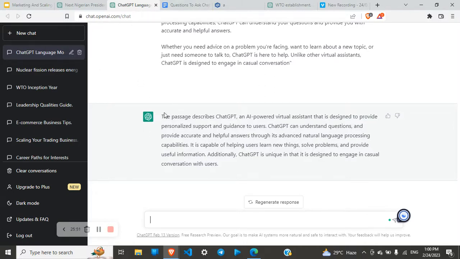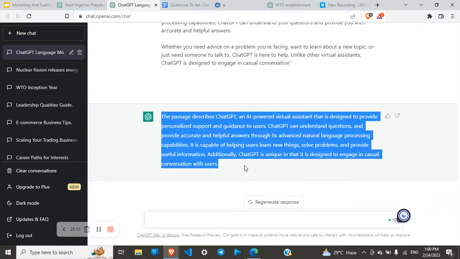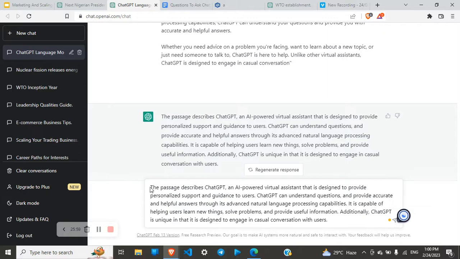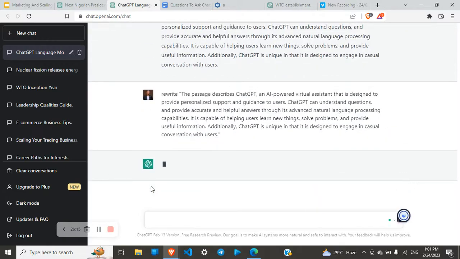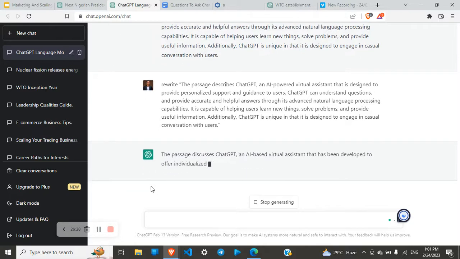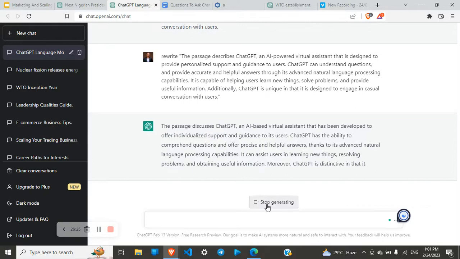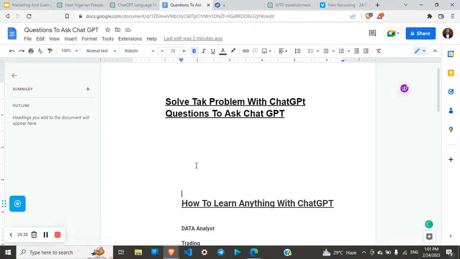We can also use the key function rewrite. Summarize is to reduce the text, but rewrite is to do something else, right? So I can just say rewrite. You can use the keyword rewrite or regenerate, okay? So let's come down here and do this. It's going to rewrite everything here in a different way. So that's it. There you go.